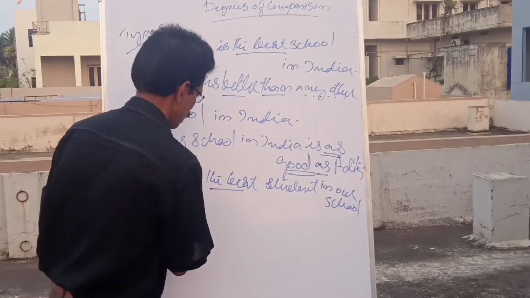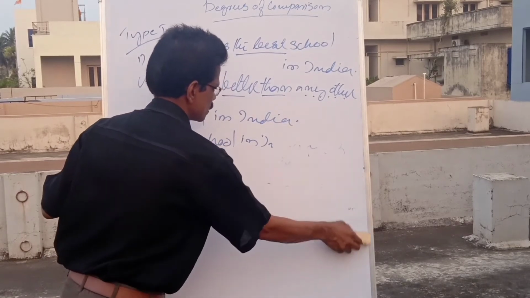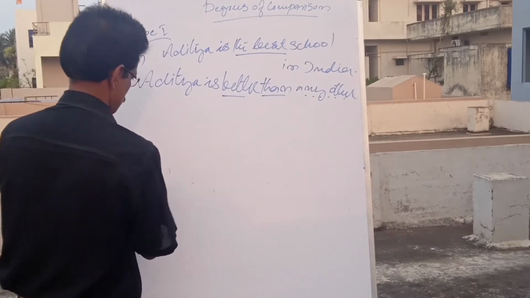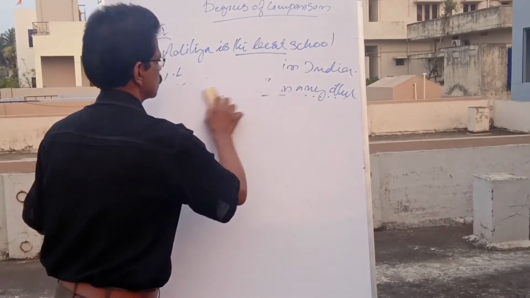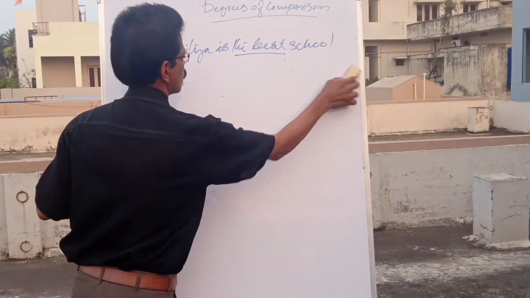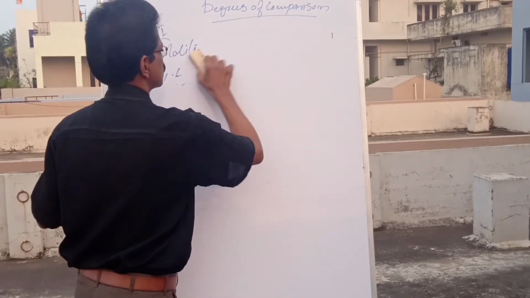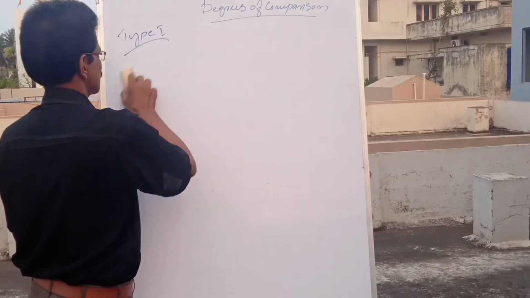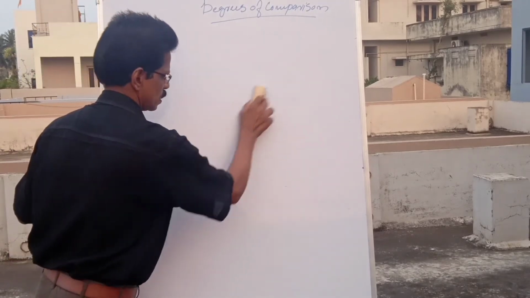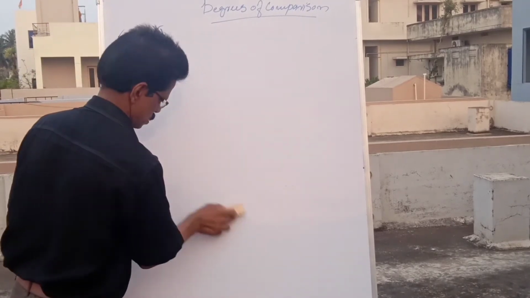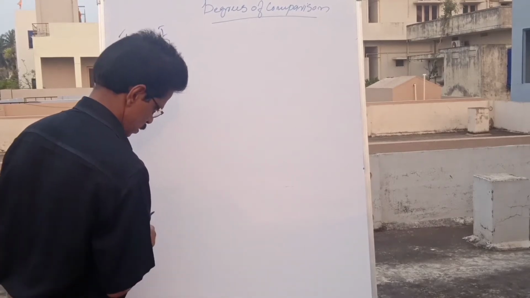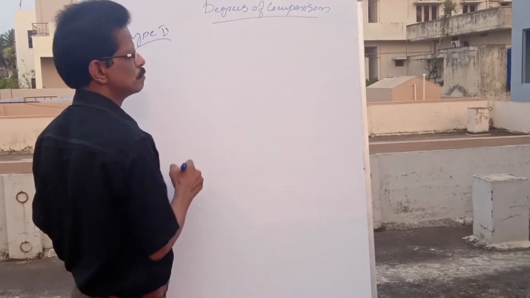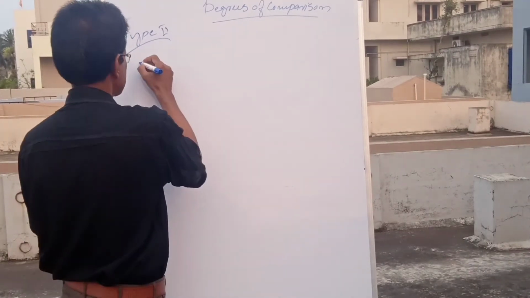I hope it is clear to you. Now type 2. Same example let us take.